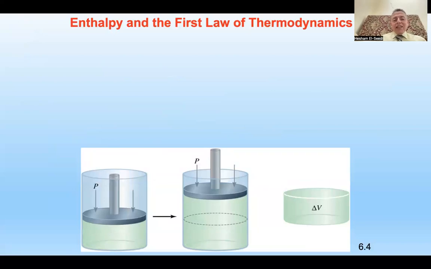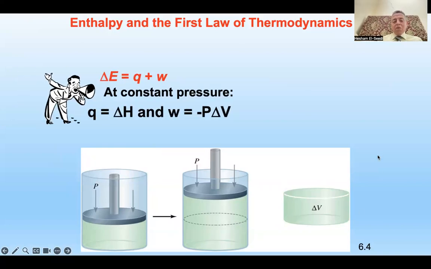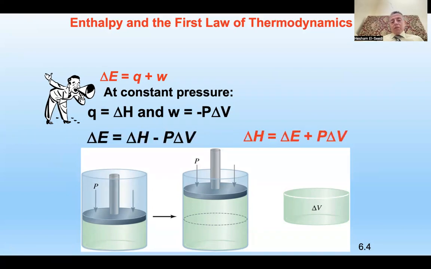Now you can see and expect what we are going to discuss, right? So this is enthalpy and the first law of thermodynamics. Can you explain this photo? Look here. What is the difference? Now you know delta E is equal to Q plus W at constant pressure, right? So it means Q equals delta H, right? So this is a law about it, right?